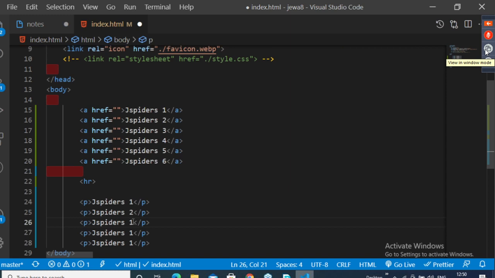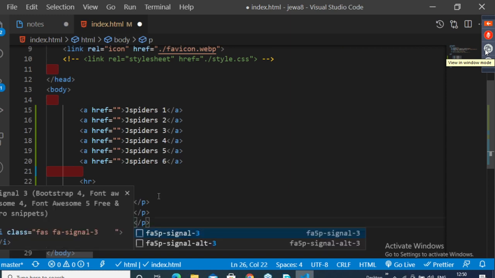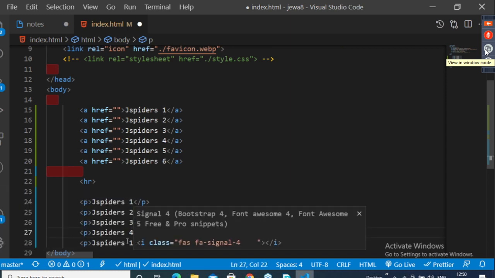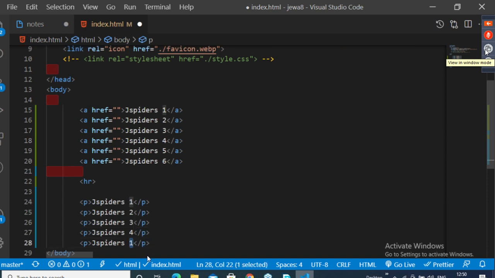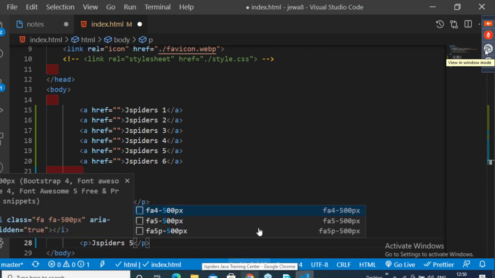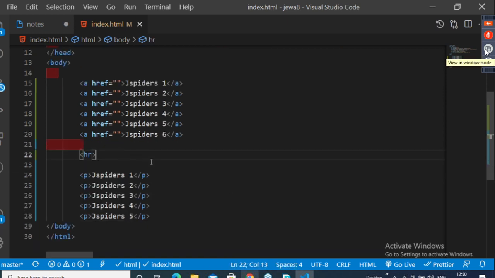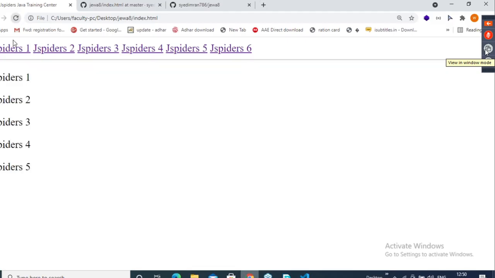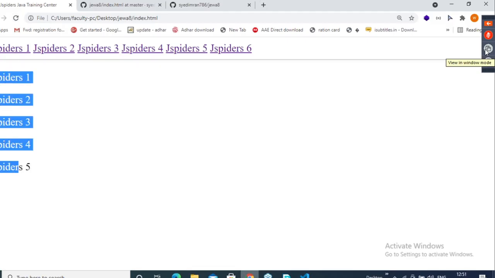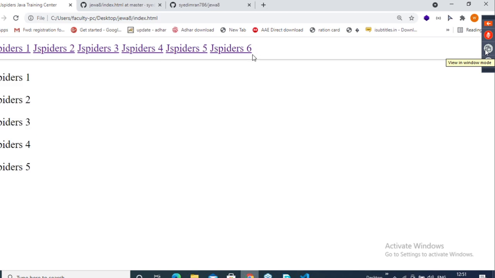Concentrate. I am explaining one of the important interview questions. So you should remember. Many students don't know, and many employees who are working also don't know. Observe one of the important interview questions. So now go here. Okay, save this. Reload. Wow, why is it coming in different lines? Why is it coming in the same line?